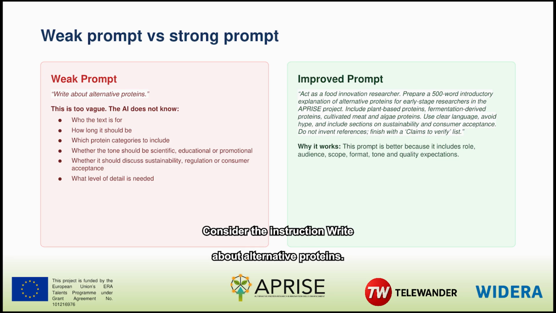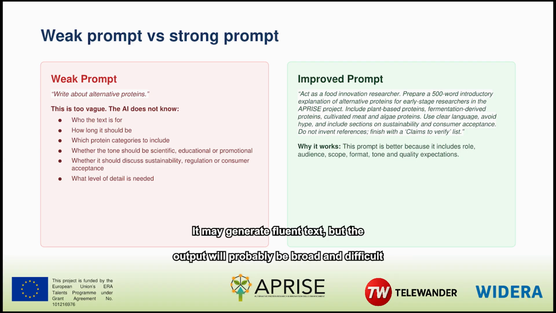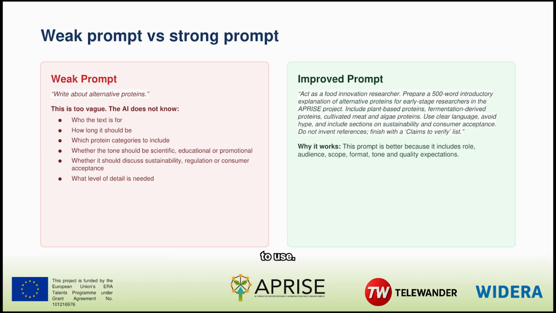Consider the instruction, "Write about alternative proteins." The system does not know the audience, length, protein categories, tone, purpose, or level of detail. It may generate fluent text, but the output will probably be broad and difficult to use.